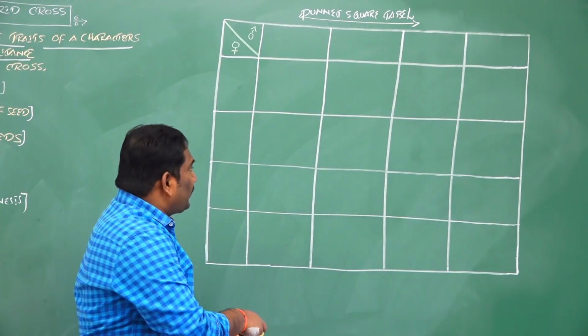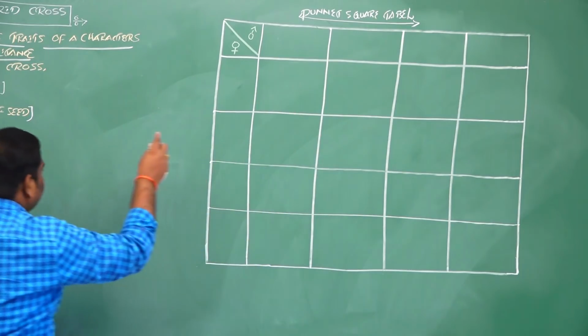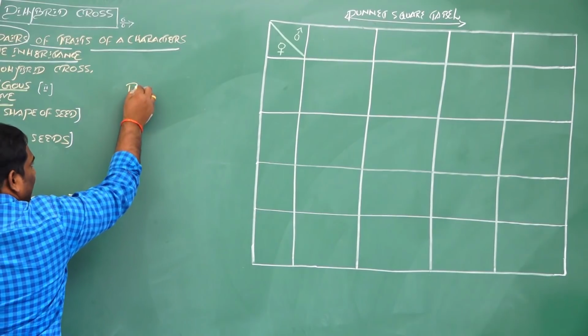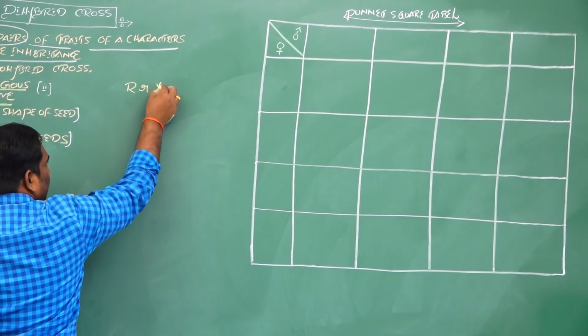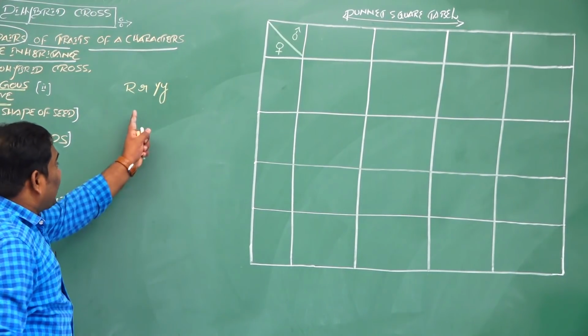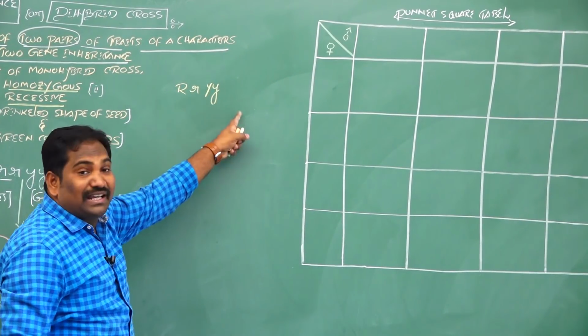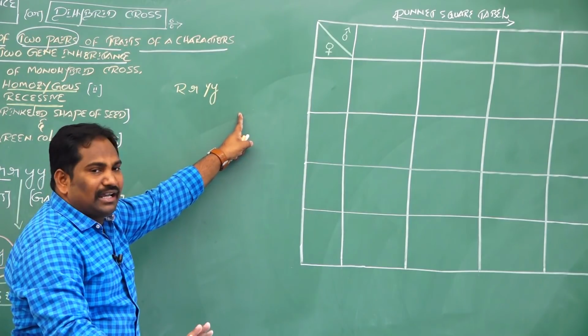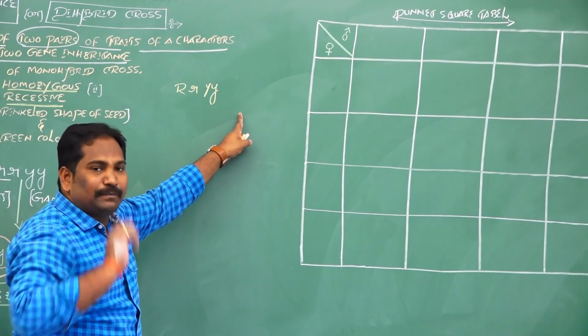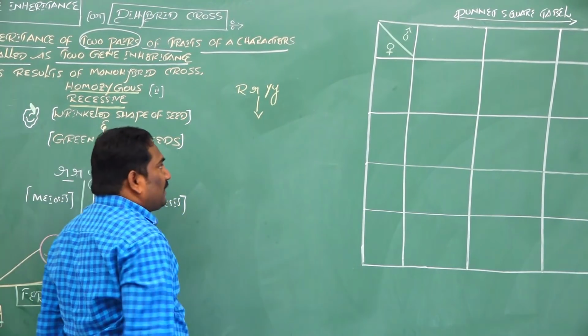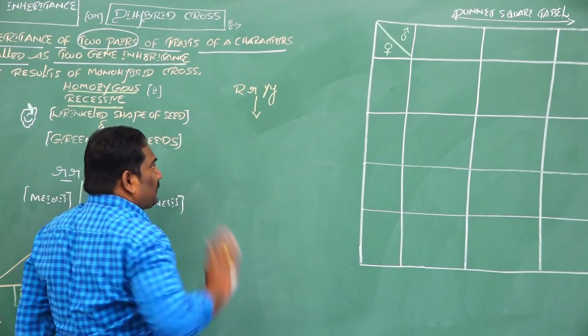So, one of the F1 hybrids, see here, there are two F1 hybrids, capital R, small r, capital Y, small y. If you can understand how to frame gametes from this F1 hybrid, the rest of the dihybrid experiment is easy. For example, from this heterozygous F1 hybrid, four gametes are possible.